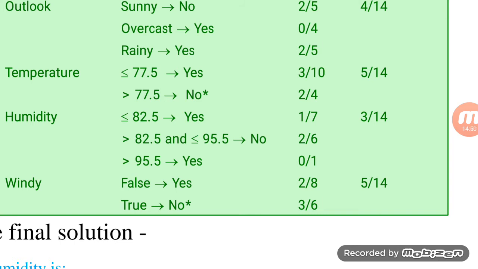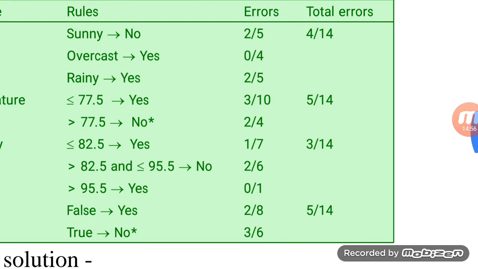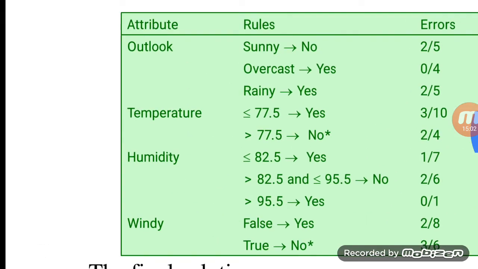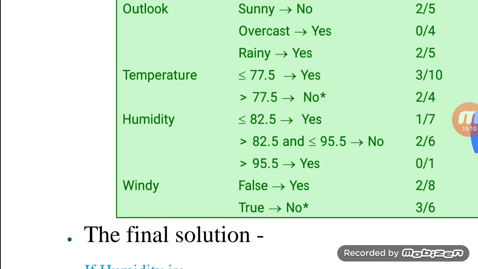Similarly, for the case of humidity we have to calculate, and ultimately you will compute their total error. If you see carefully, out of these total errors, humidity has the minimum total error value. So now our decider predictor will be humidity.